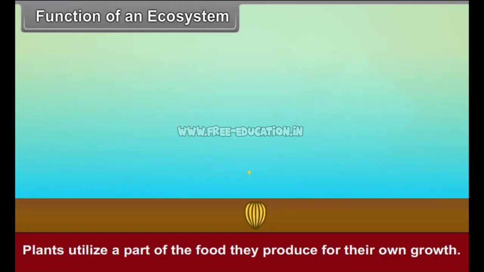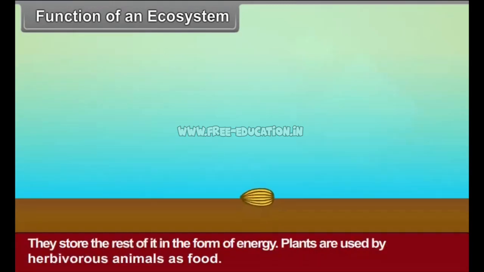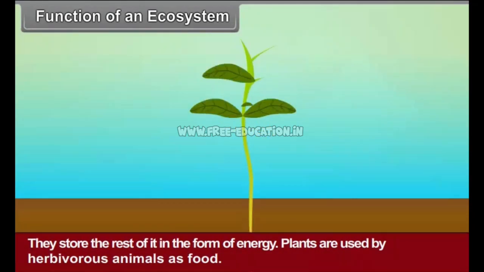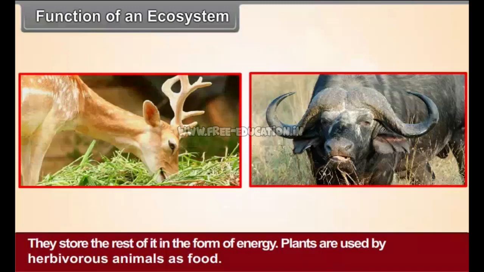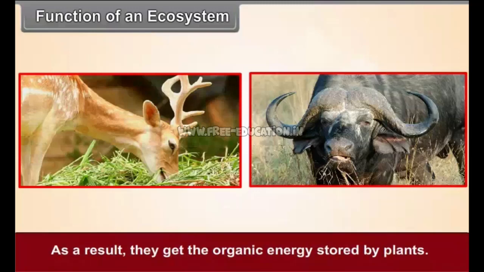Plants utilize a part of the food they produce for their own growth. They store the rest of it in the form of energy. Plants are used by herbivorous animals as food. As a result, they get the organic energy stored by plants.